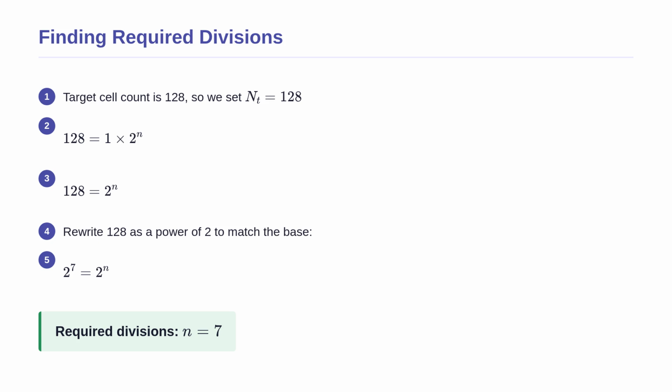Multiplying by 1 does not change the value, so we simply have 128 equals 2 to the power of n. By recognizing that 128 is a power of 2, we can rewrite it as 2 to the 7th power. Since the bases are exactly the same, we can directly equate the exponents. This tells us that exactly 7 divisions are required to reach the blastula stage.